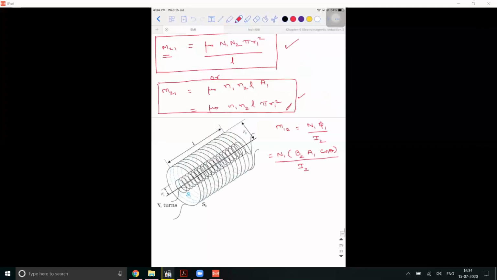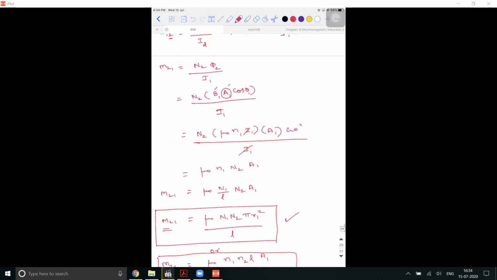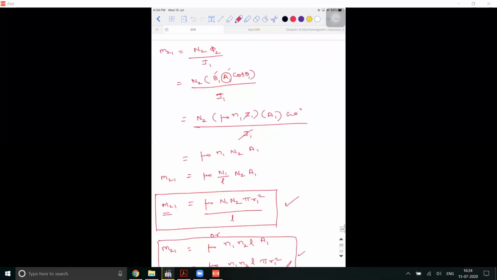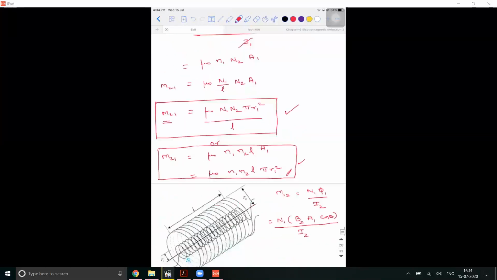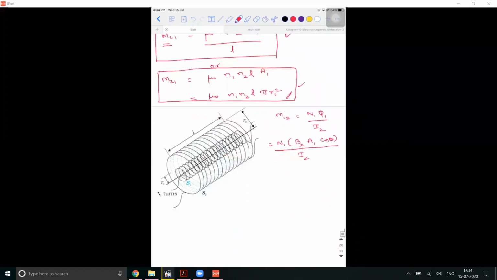Important point to be noted in the derivation: in both the cases, the values of the magnetic fields are different, but the area that is written for the flux is the same. So that will be N1 into, what is the value of B2? Again the same formula, mu naught small n2 into I2, into A1, which is pi R1 square, cos 0 is 1, divided by I2.